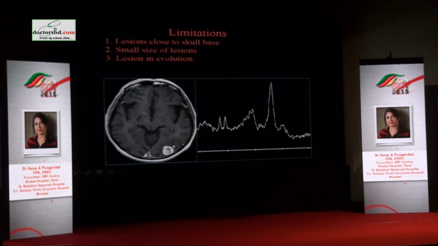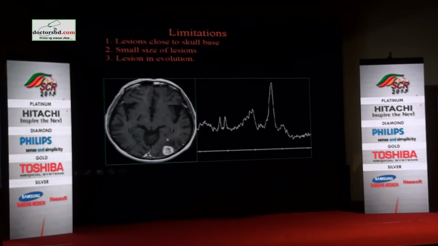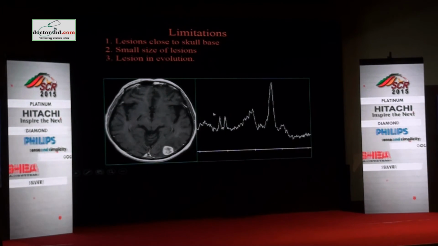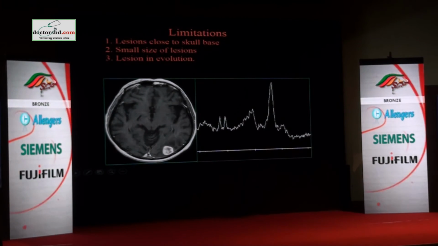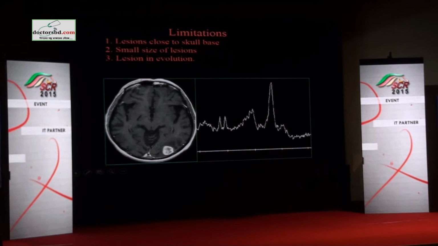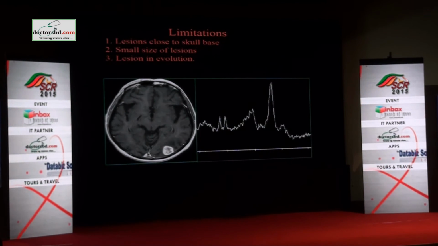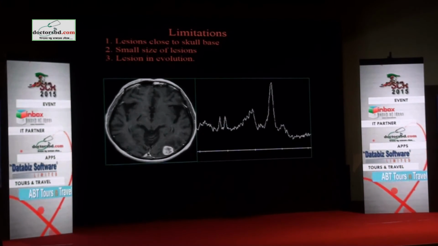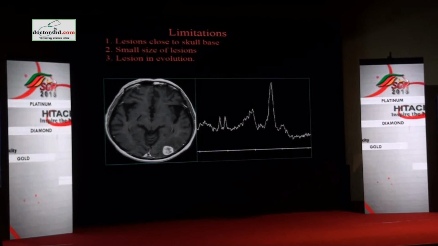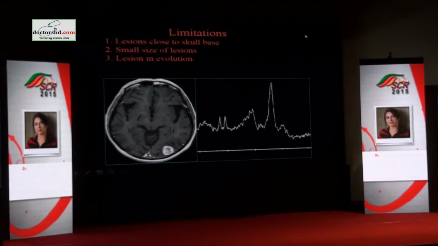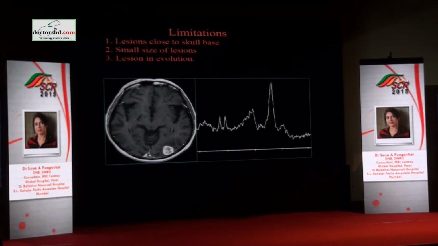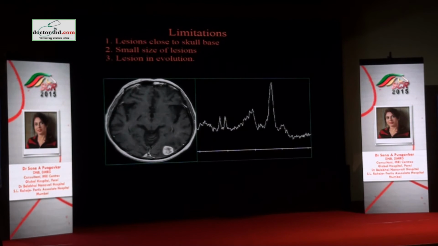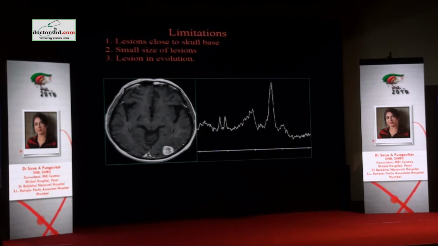Plus, when we are close to the skull vault, we may not get a correct spectrum. So when you try to assess this lesion, there is no elevation of choline, although we know this is metastatic and has high lipid lactate. So how will you use spectro in this? You will write in your report that the lesion is close to the skull vault and hence the study is suboptimal. Although lipid lactate is high, as expected in a metastatic disease process, lack of choline is unusual. However, in spite of these limitations, the morphology of the lesion suggests a metastatic disease process.